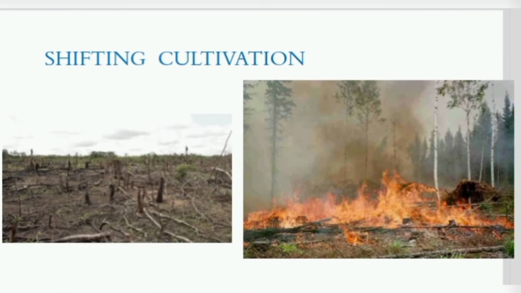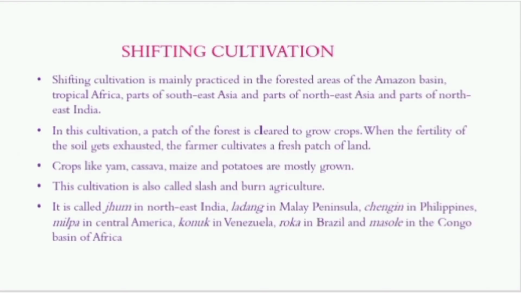Then, shifting cultivation. Shifting cultivation is mainly practiced in the forested areas of the Amazon basin, tropical Africa, parts of Southeast Asia, and parts of Northeast India. In this cultivation, a patch of the forest is cleared to grow crops. When the fertility of the soil gets exhausted, the farmer cultivates a fresh patch of land. This cultivation is also known as slash and burn agriculture, and crops like yam, cassava, maize, and potatoes are mostly grown.